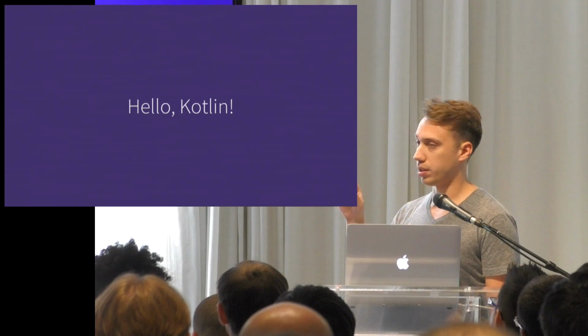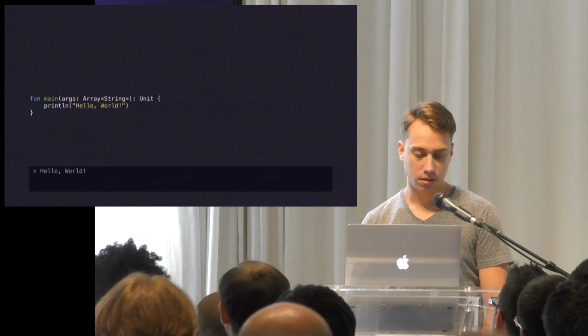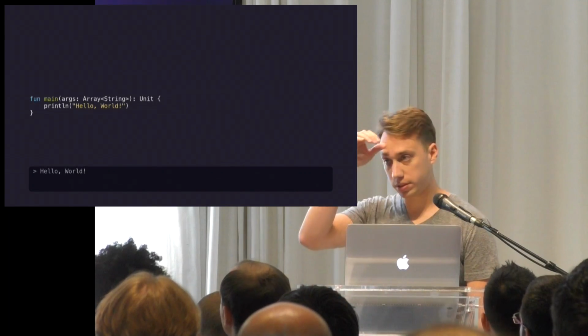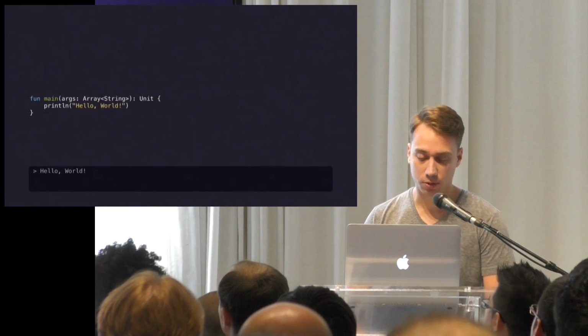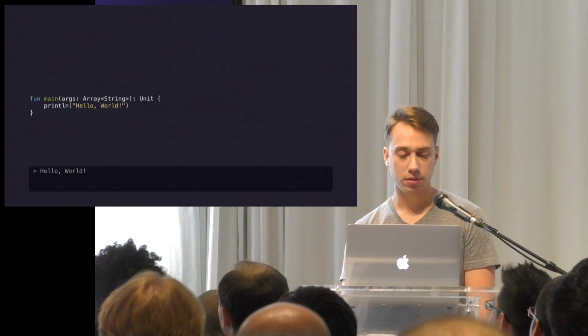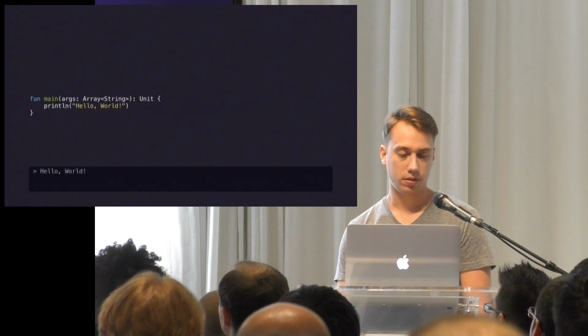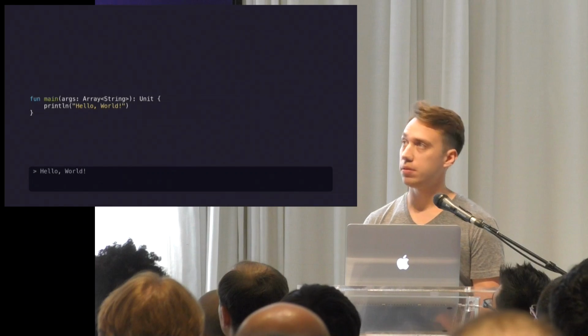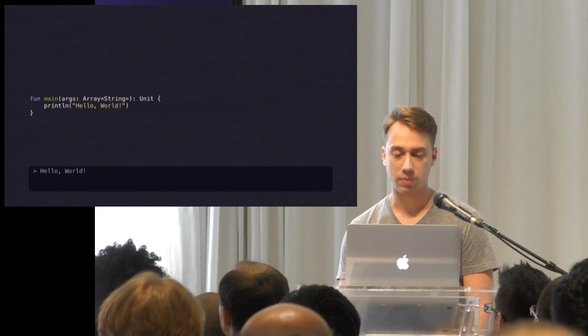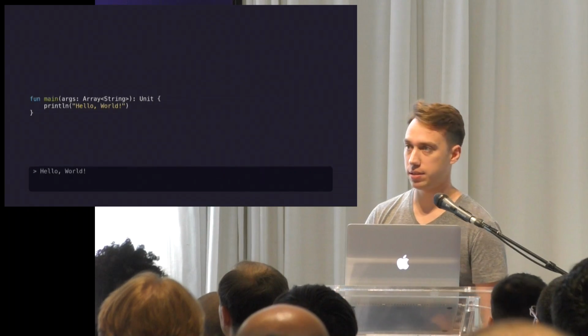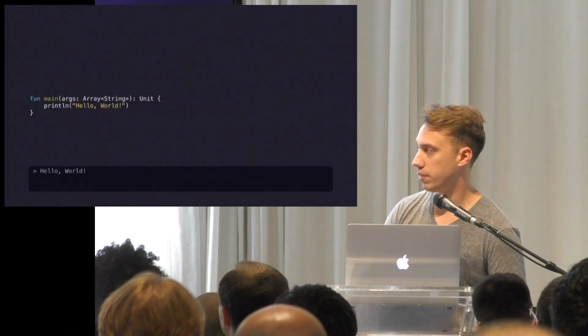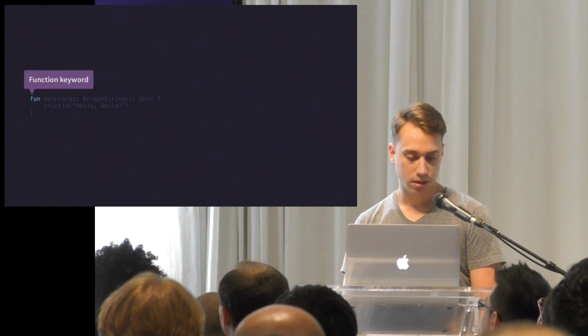So let's have a look at some basic syntax. I'm going to go over a lot of this stuff pretty quickly, but don't worry, we're going to go over it in more detail later. So here's the simplest form of a hello world. It's just a function and a print statement. There's no package declaration. There's no imports required. This is all that's needed to start up a Kotlin hello world.